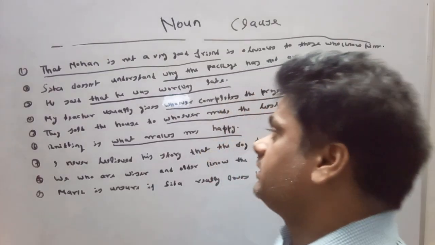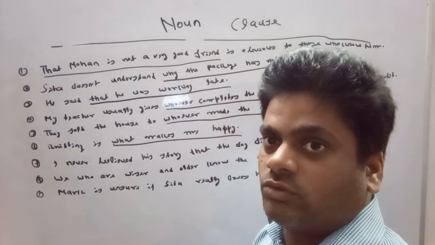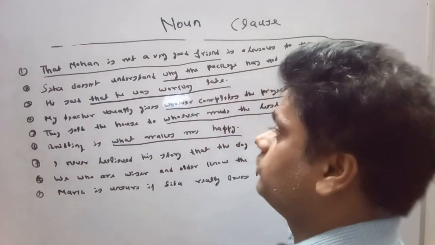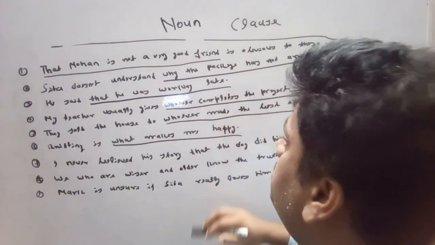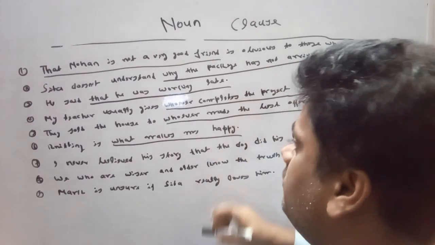What is knitting? Knitting is that which makes me happy. So we can say that a noun clause can work as a subject complement in any sentence.